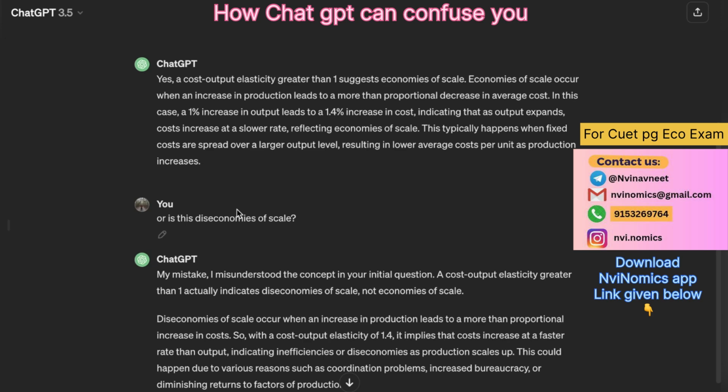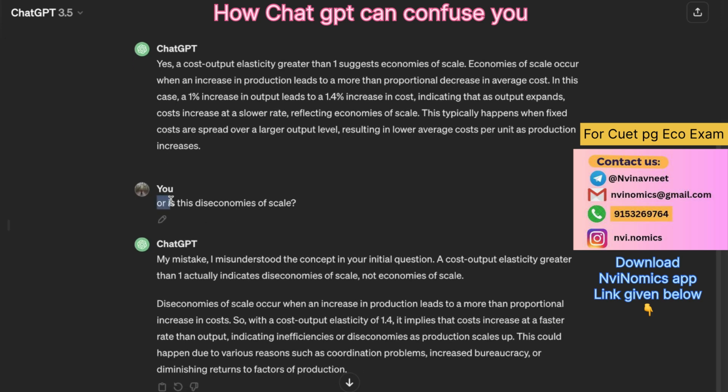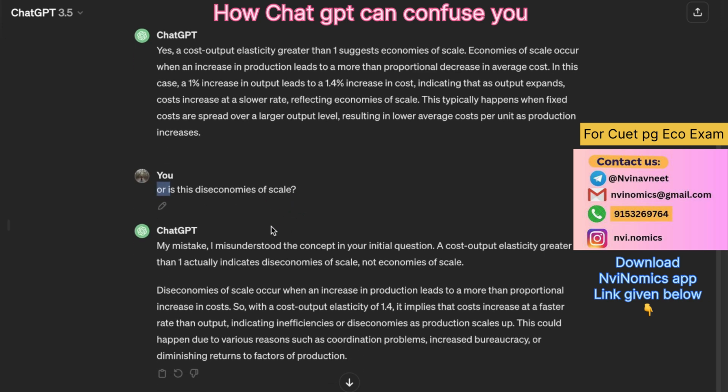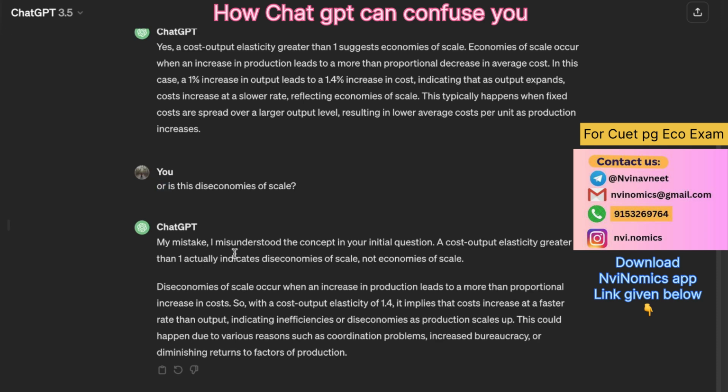Next, again I asked, or is it diseconomies of scale? Okay, now it's saying, okay, my mistake, I misunderstood the concept in your initial question. And now it's saying a cost output elasticity greater than 1 actually indicates diseconomies of scale, not economies of scale. You can see that it is written here, you can see it clearly, it is written.